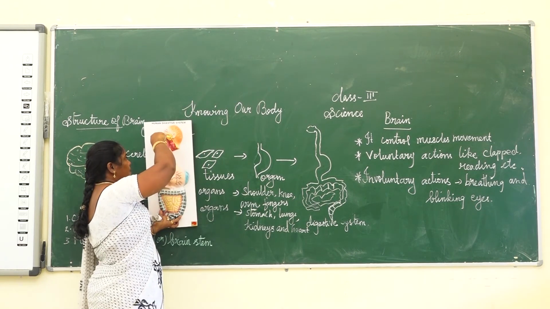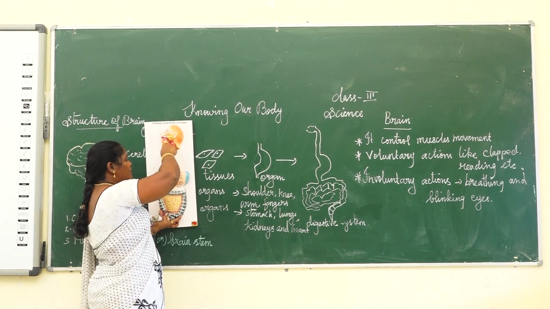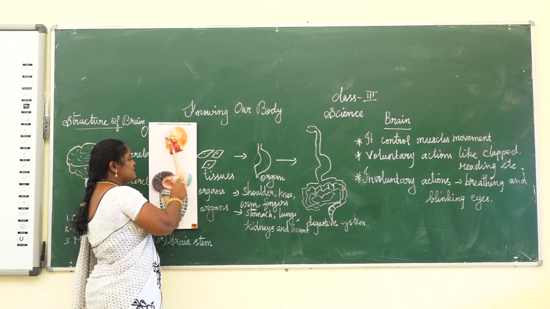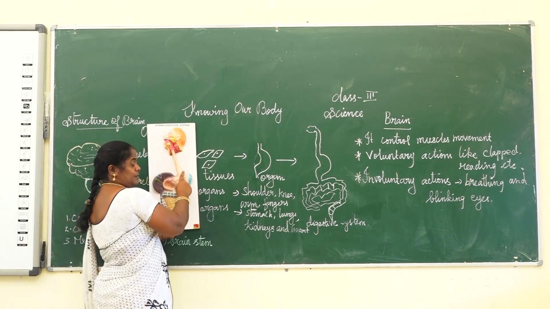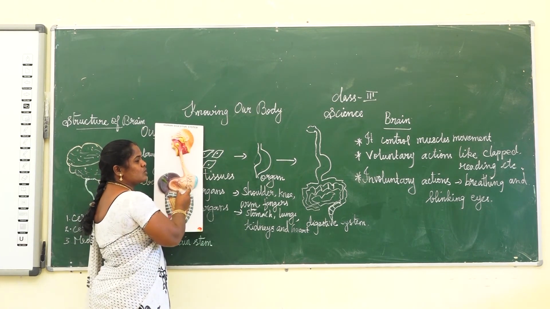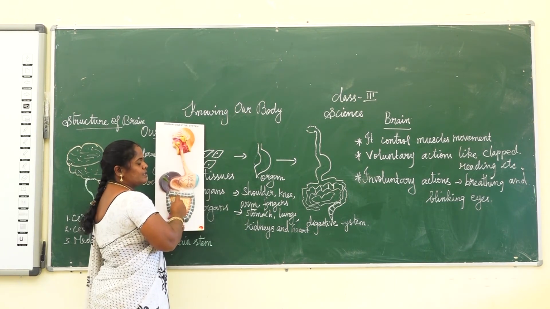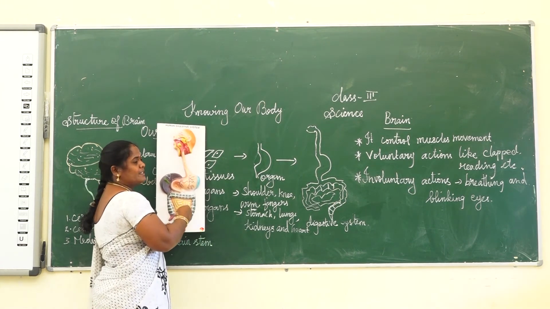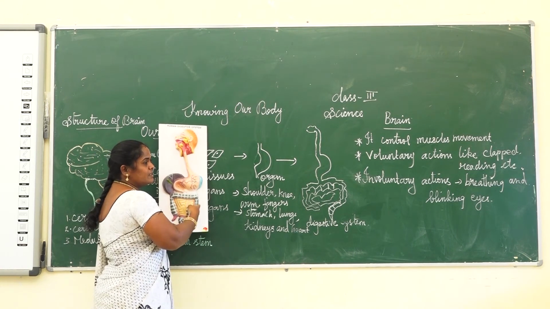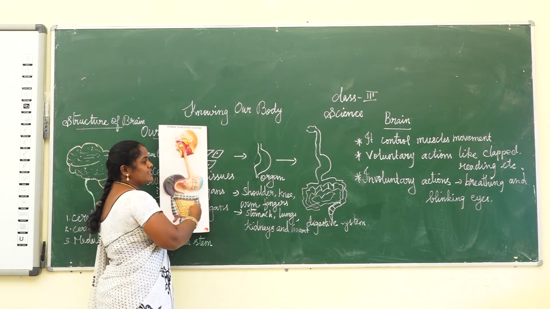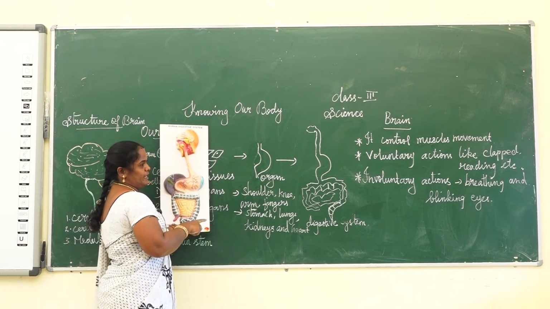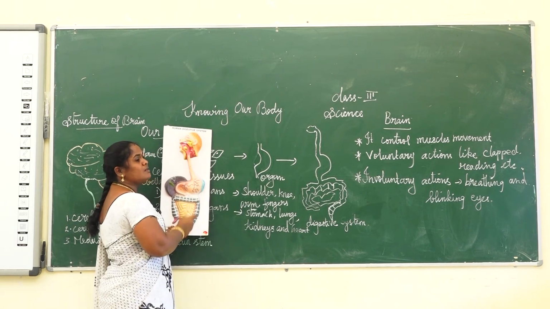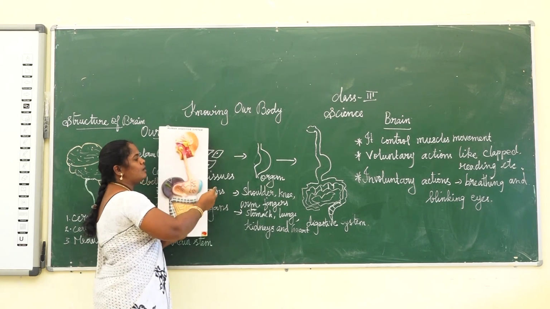When we eat, the food passes through the mouth, then through the food pipe and reaches our stomach. Then the stomach sends the food into the intestines. The nutrients are absorbed in the small intestine, and then the waste materials are sent to the large intestine. The large intestine sends all the waste through the anus. So all those processes are included in one organ system. This is our organ system.